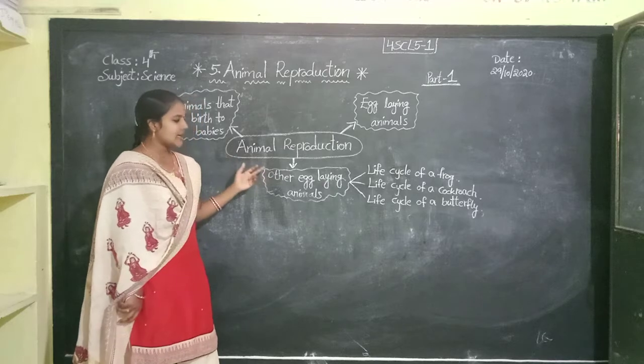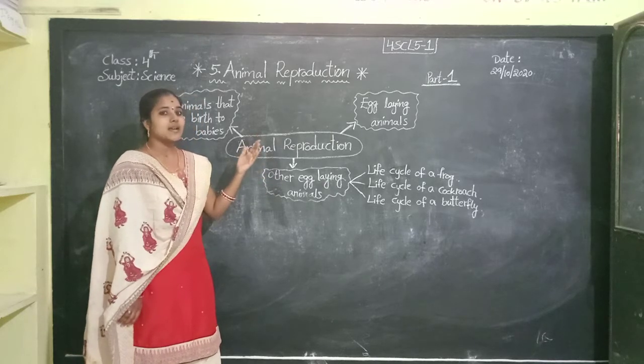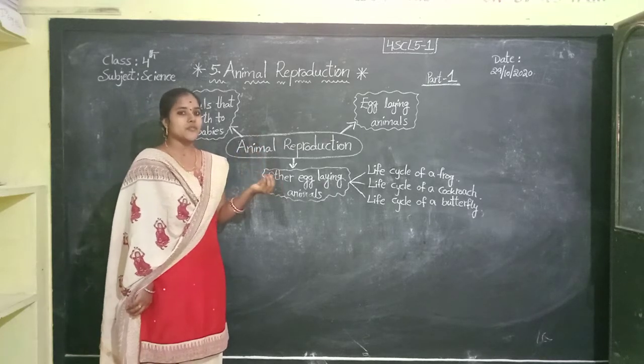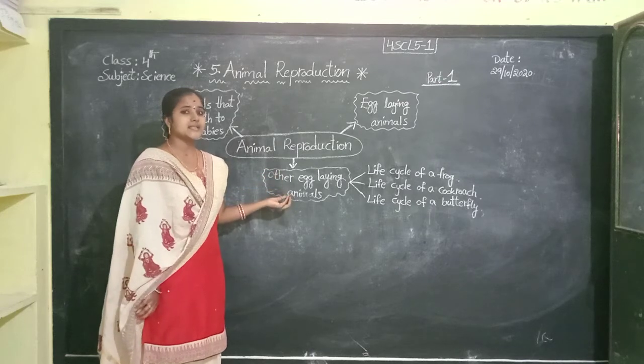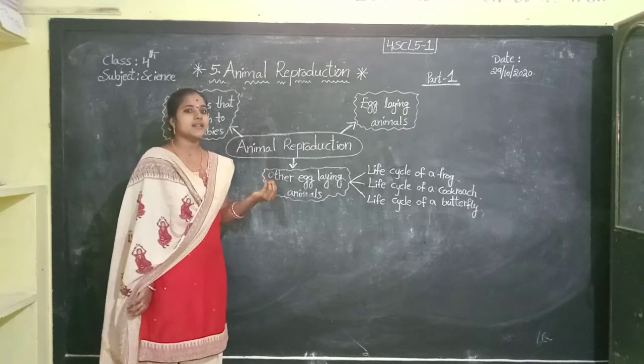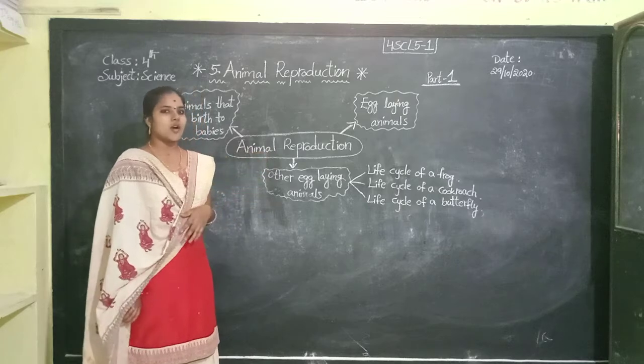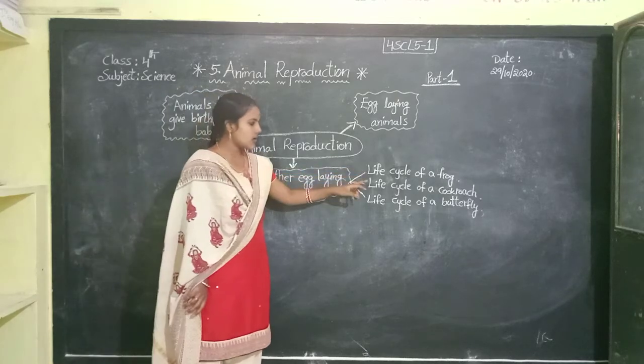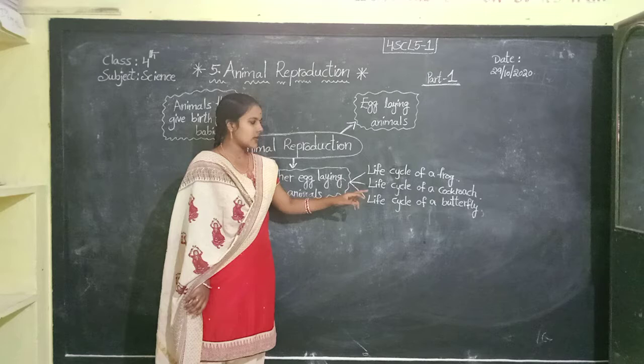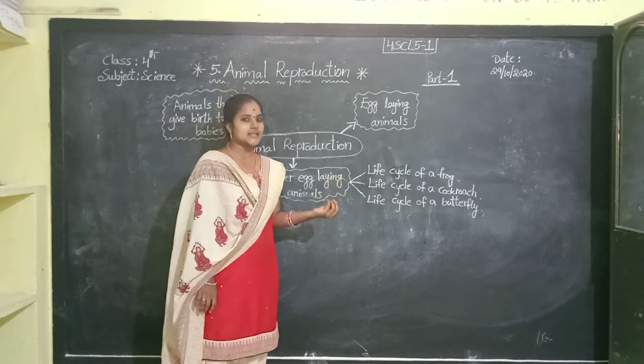Not only birds, but animals like fishes and insects also lay eggs. Fishes and frogs lay eggs in the water. The life cycle of a frog, a cockroach, and a butterfly are all we discussed in this video.